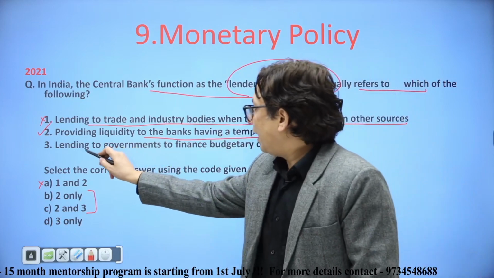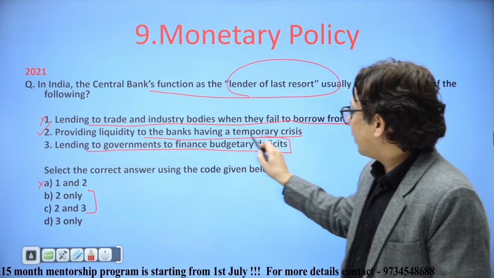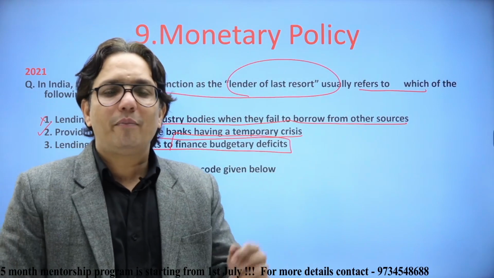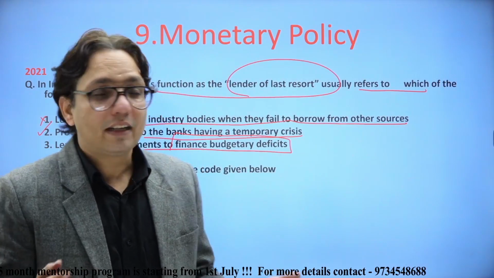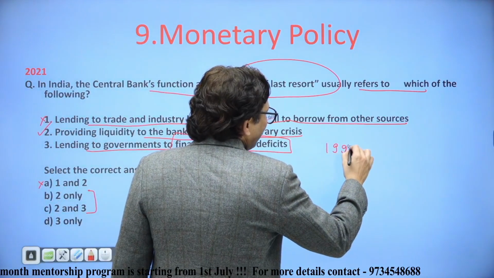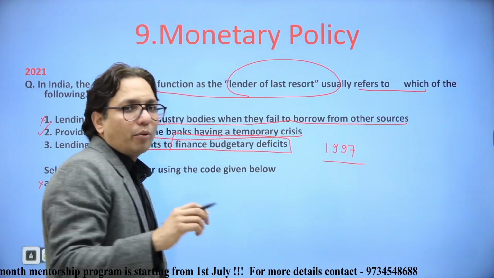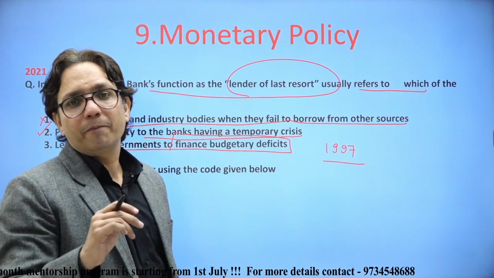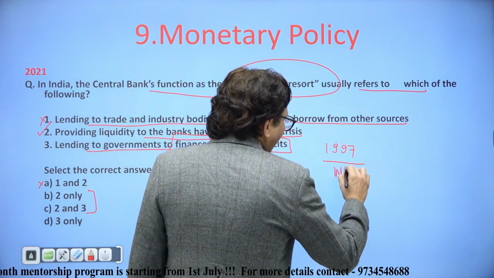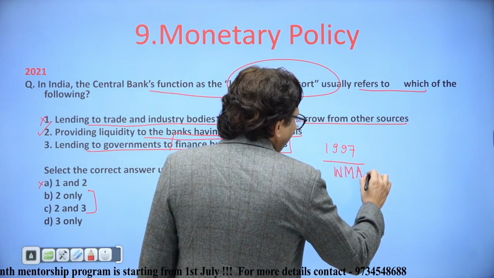Third one, lending to governments to finance budgetary deficit. RBI cannot lend to the government to finance budgetary deficit. It has been stopped in 1997. Since 1997, monetization of deficit has been stopped. Now, instead of monetization of deficit, we have WMAs, ways and means advances.